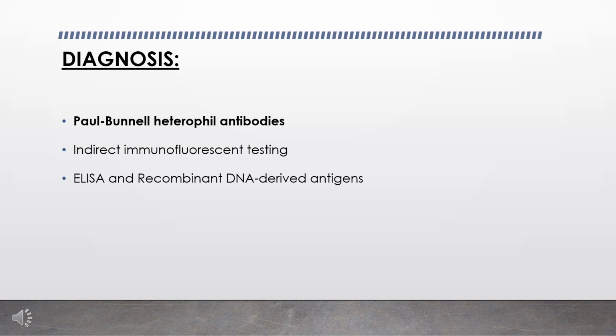Indirect immunofluorescence testing to detect Epstein-Barr virus specific antibody should be used in those suspected of having Epstein-Barr virus infection but whose findings were negative on the Paul Bunnell test. ELISA and recombinant DNA derived antigens also may be used in place of the indirect immunofluorescence test.